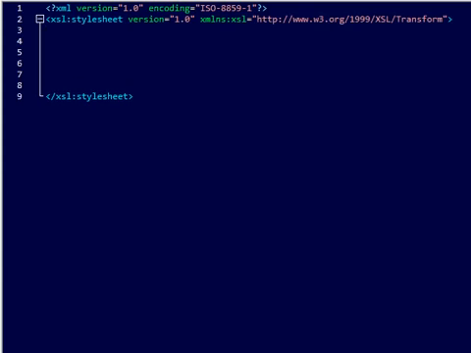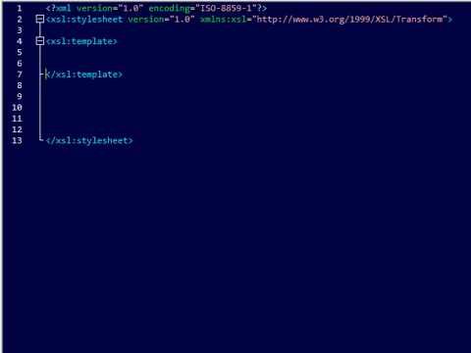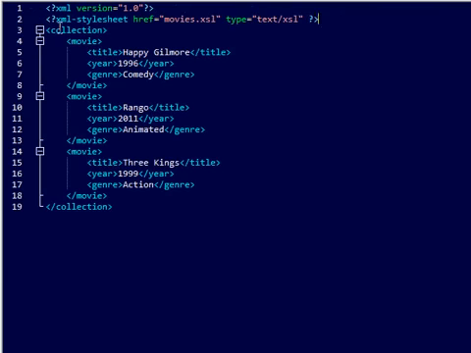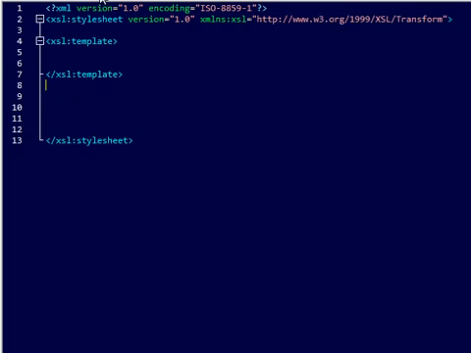So next thing we want to do is put in another XSL tag called template. Now what this does is specifies a template. We only have one group in here, and that group is collection, but if we had multiple groups, say if you wanted to put in a CD collection or just about anything, you can actually do that all in the same XML file, and then you can use this XSL file to build certain templates for certain types of data, so you can do different formatting with different things, and it's really pretty nice.